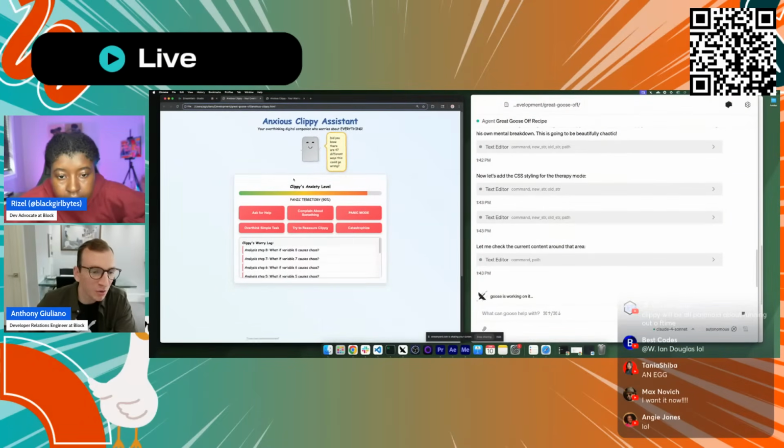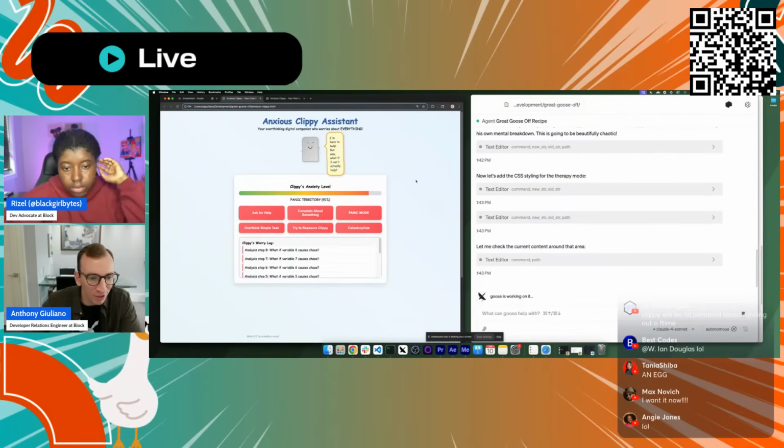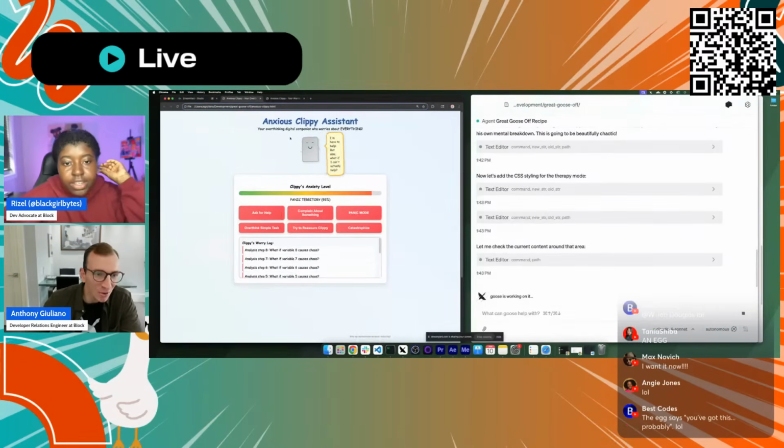So we've got 2 versions right now. I did not do the multi-model approach and generate 2 versions, but Goose just kind of made each iteration a new version. So this was our first version. I find it very entertaining. I don't necessarily love the Clippy rendering. I know we were going for the paperclip vibe. I think we missed a little bit there, but it is really fun.